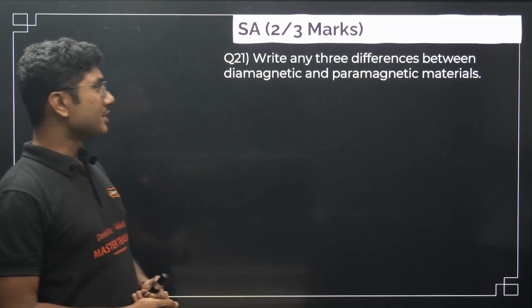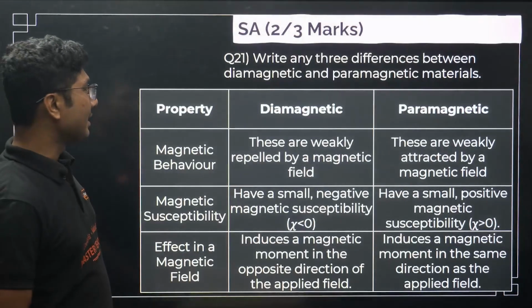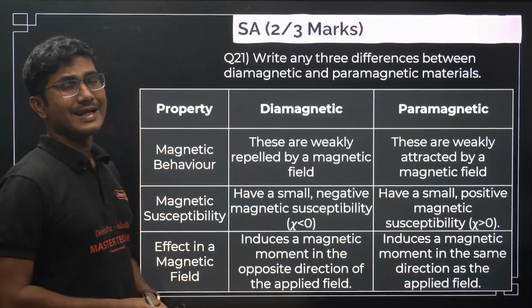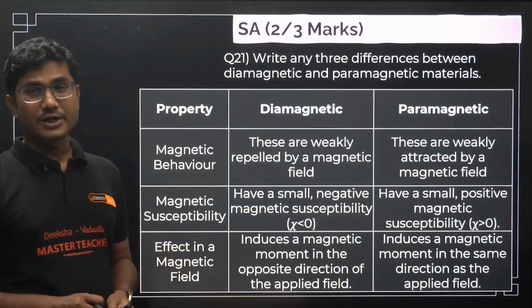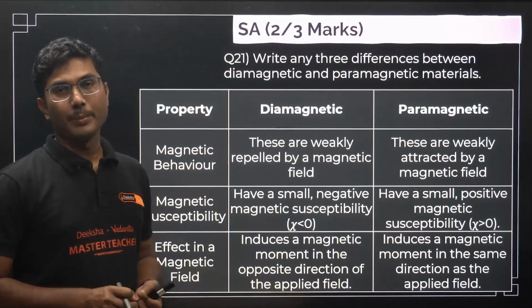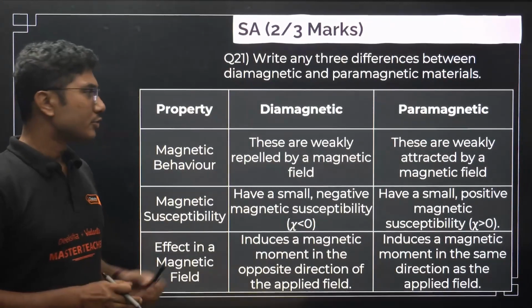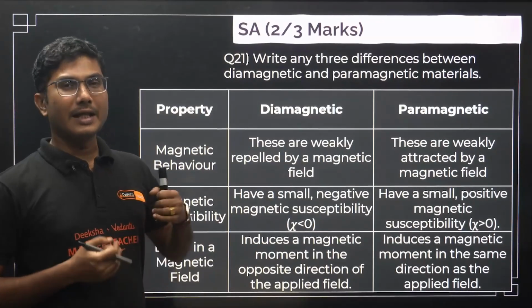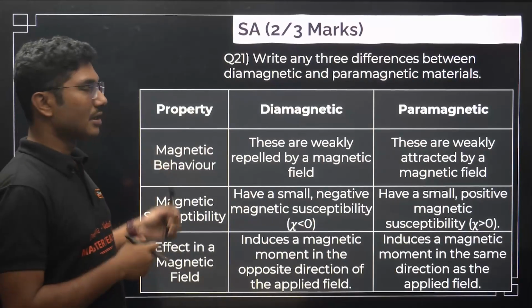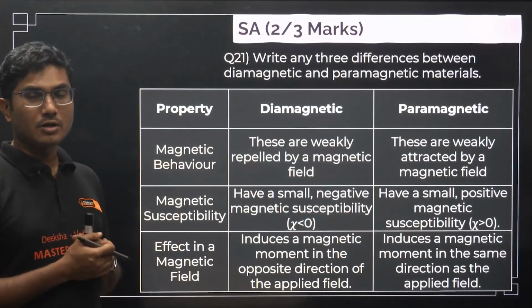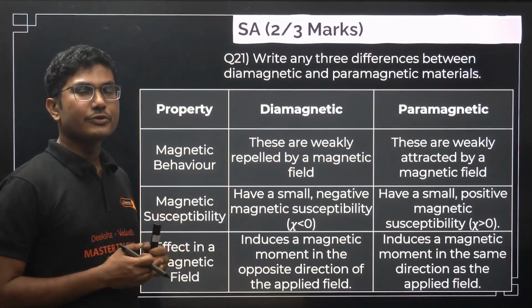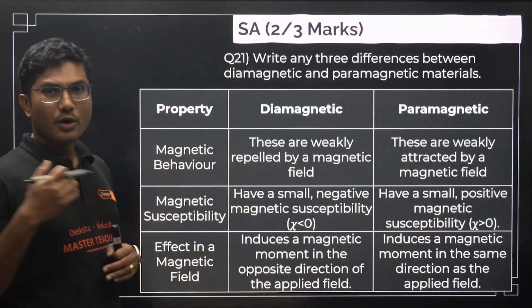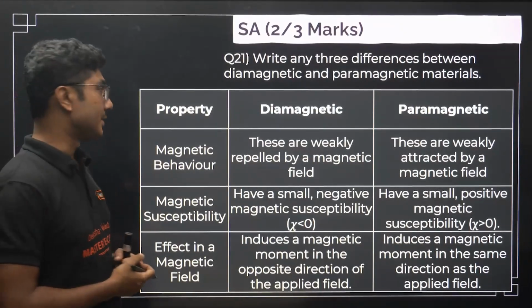Now let's look into the 2-3 marker questions. Write any 3 differences between diamagnetic and paramagnetic material. As you can see, this is the table. If you write it like this, then definitely you are going to make some impression on the teacher. The teacher will know that you have a basic idea and you are a good student. So whenever you write your answer, if you write it a little bit elaborately, that impresses the teacher. That's how you can communicate with the teacher. Even though the teacher does not know you, they will realize it's a good student's paper. So this is how you give an impression to the teacher.